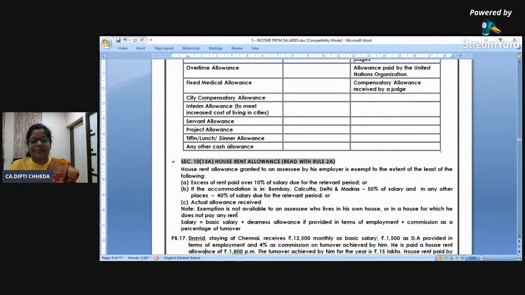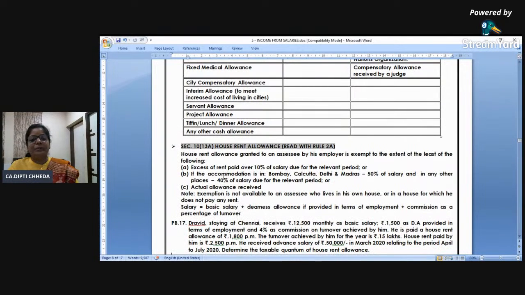taxable, partly exempt. First one, super duper important, is HRA, house rent allowance, under section 10, subsection 13A. Make these sections your best friends, please. These are like 3D makeup of your answer sheet. And it's not mugging up. If you write and read again and again, you know it. Suppose tomorrow the whole day you are studying accounts and costing, still you say hi hello to everyone on WhatsApp.